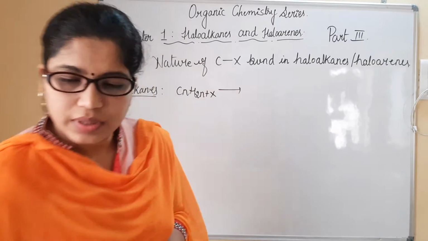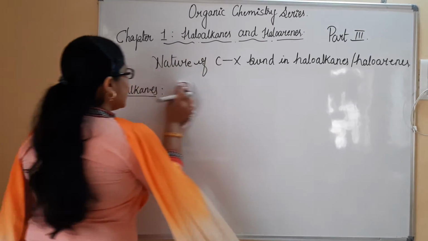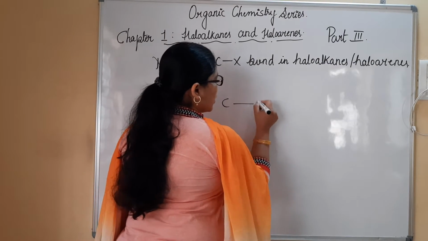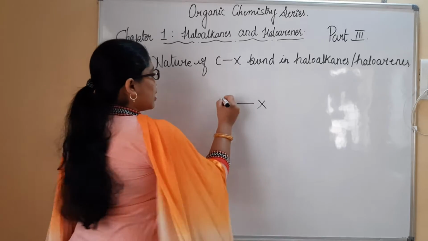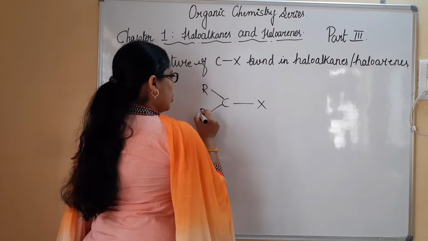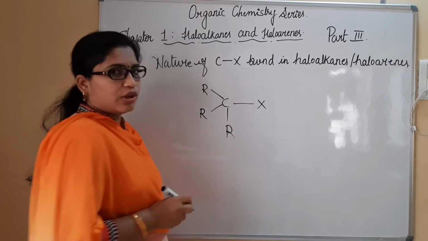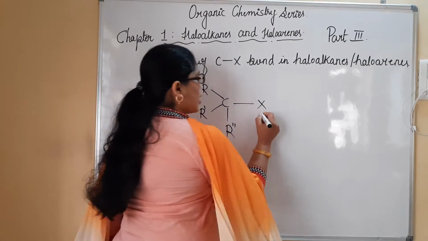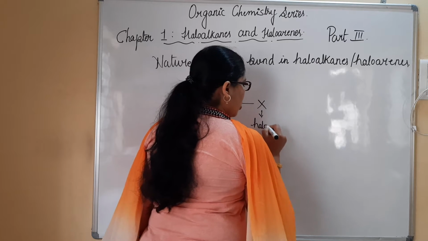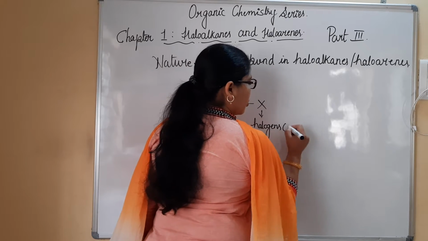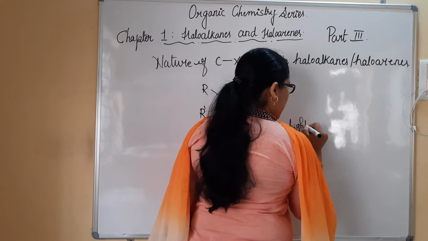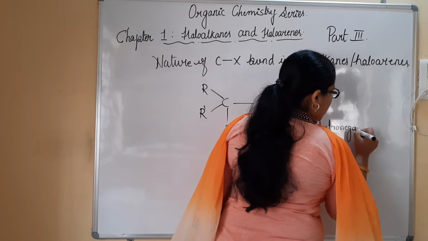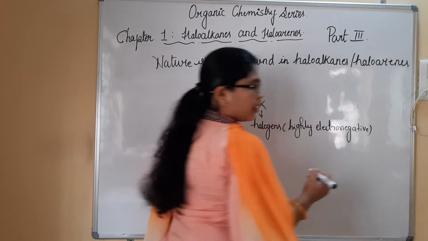Fine. So we know that in haloalkanes the CX bond is present. So what is the bond we have here? I have carbon, then I have the halogen bond. Carbon will be directly bonded to any of three alkyl groups. All three alkyl groups may be the same or they may be different. Here I have the halogen atom. We all know halogens are highly electronegative.